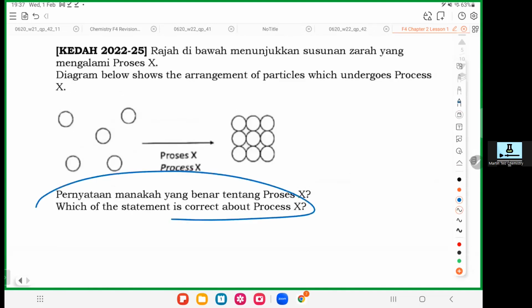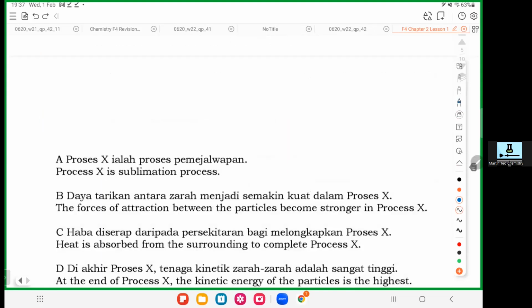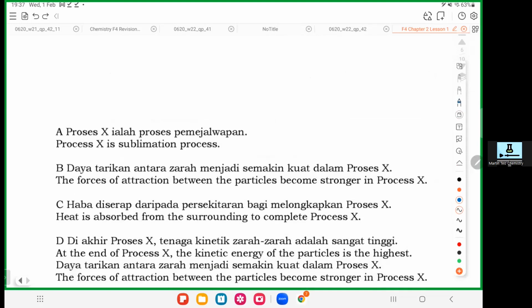Very simple. Which statement is correct about this process? So this one obviously is a gas. This is a solid. Gas to solid is called deposition. Okay, gas to solid is deposition. So the question says sublimation.